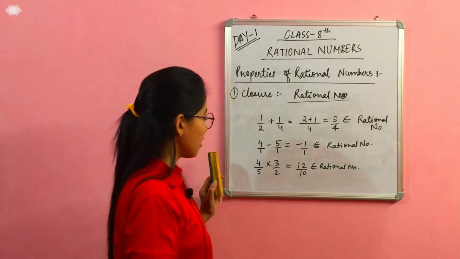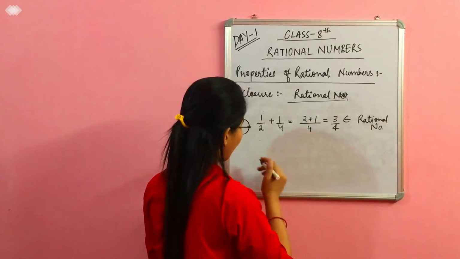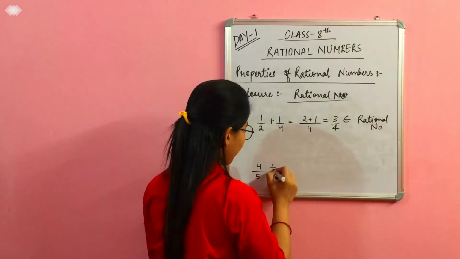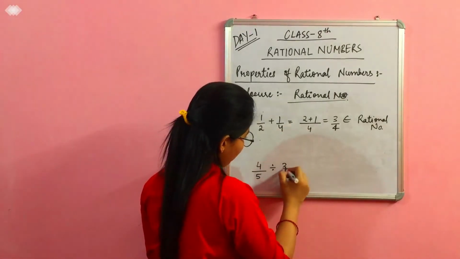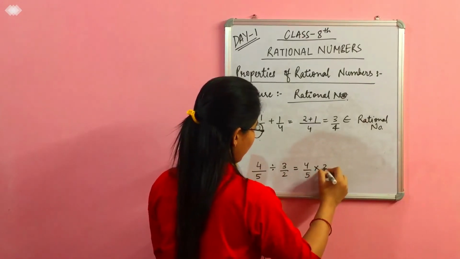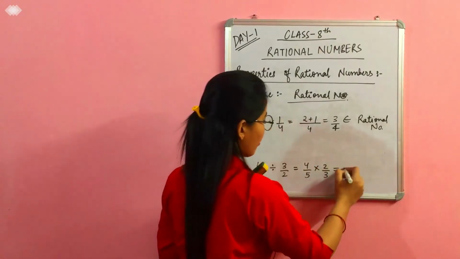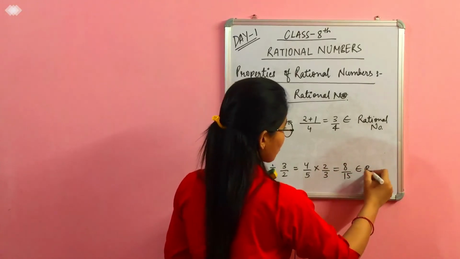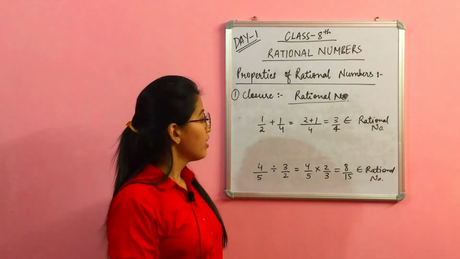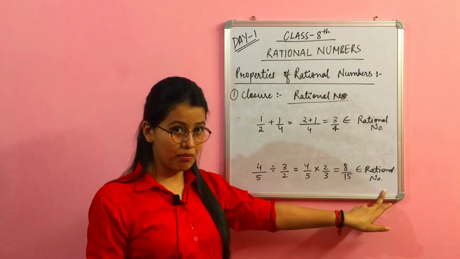Division means I am dividing two rational numbers, that is 4 upon 5 divided by 3 upon 2. What does it mean? We can write it in this form: 4 upon 5 multiplied with 2 upon 3, which equals 8 upon 15. So this 8 upon 15 also belongs to the set of rational numbers, right?